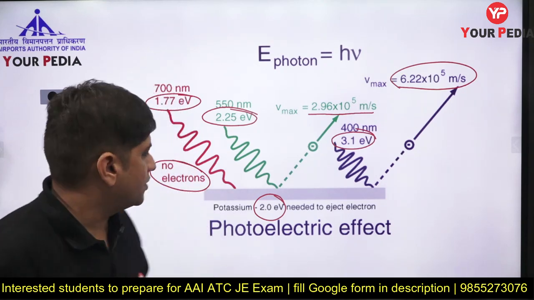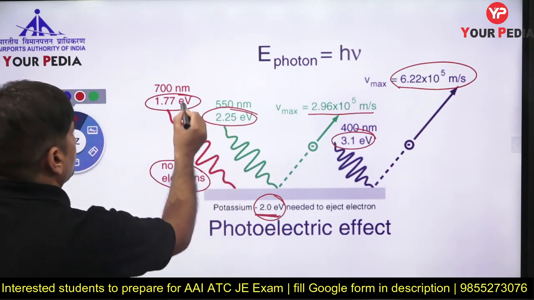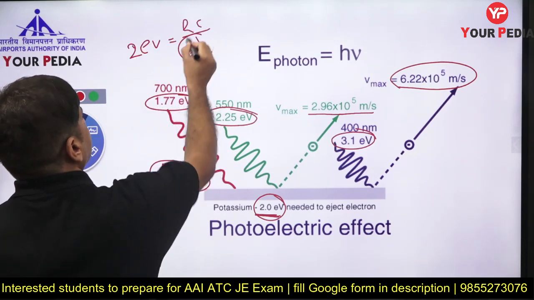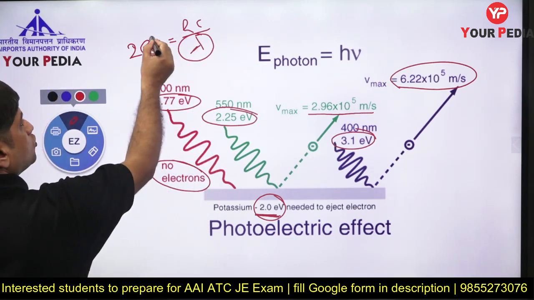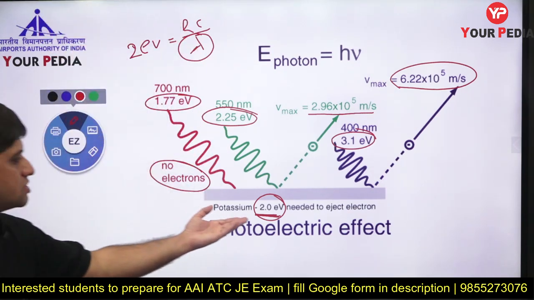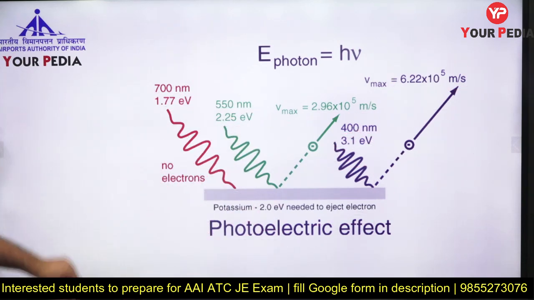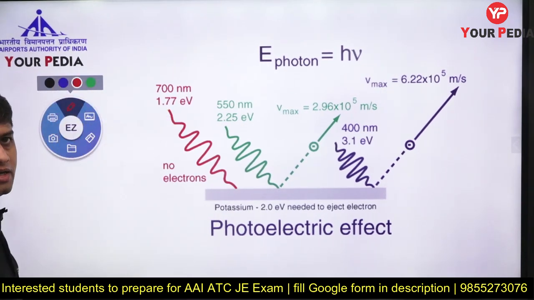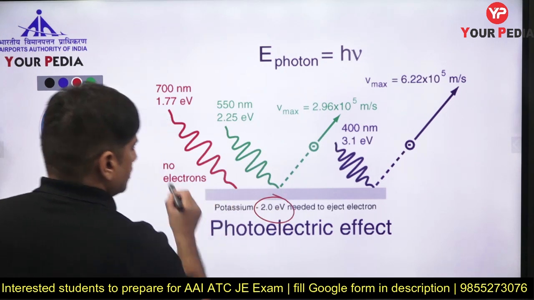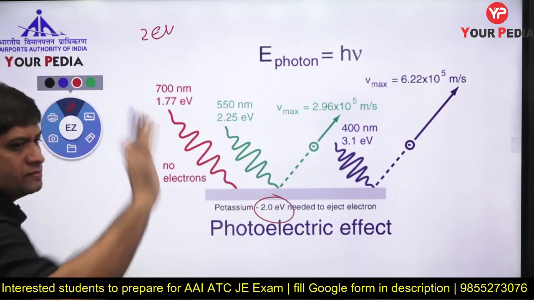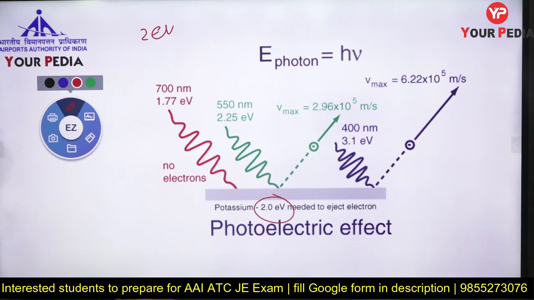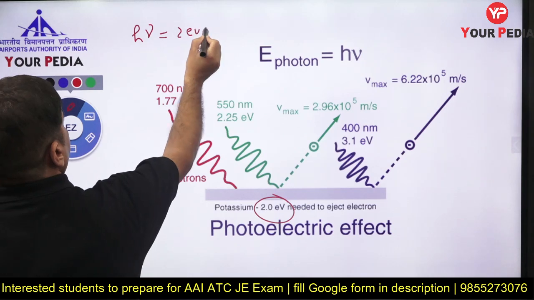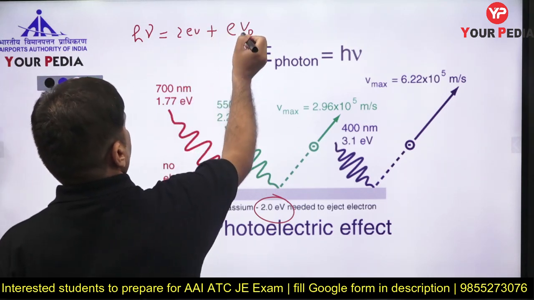How to calculate threshold frequency? Corresponding to 2 electron volt. If I say 2 electron volt corresponds to hc by lambda, what will be the frequency for 2 electron volt? That is called threshold frequency, the frequency to just eject the electron. And how to calculate stopping potential? Questions come from only these two places: threshold frequency and stopping potential. So 2 electron volt is the work function, and the energy given by the photon is h nu equal to 2 electron volt plus stopping potential, e into V naught.